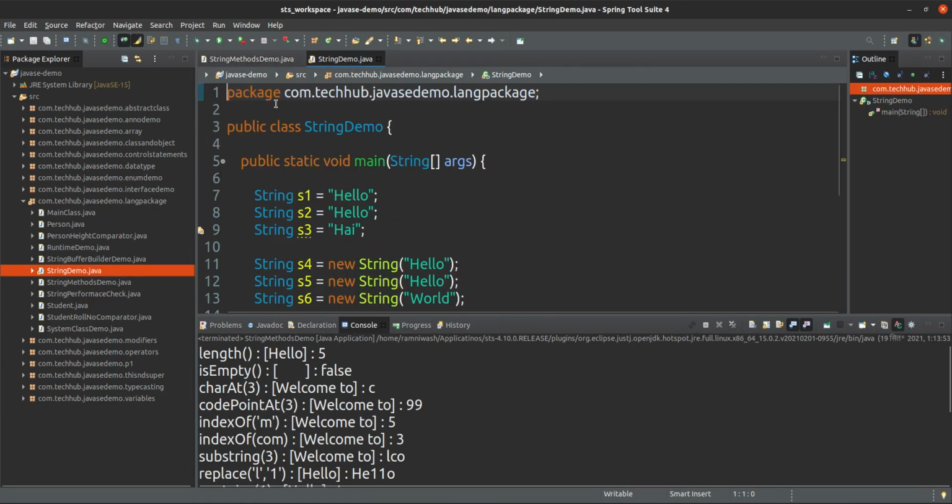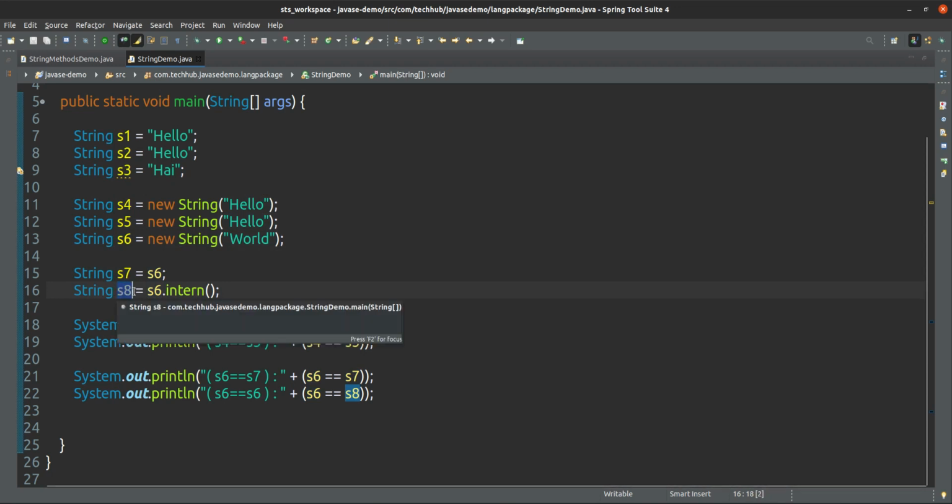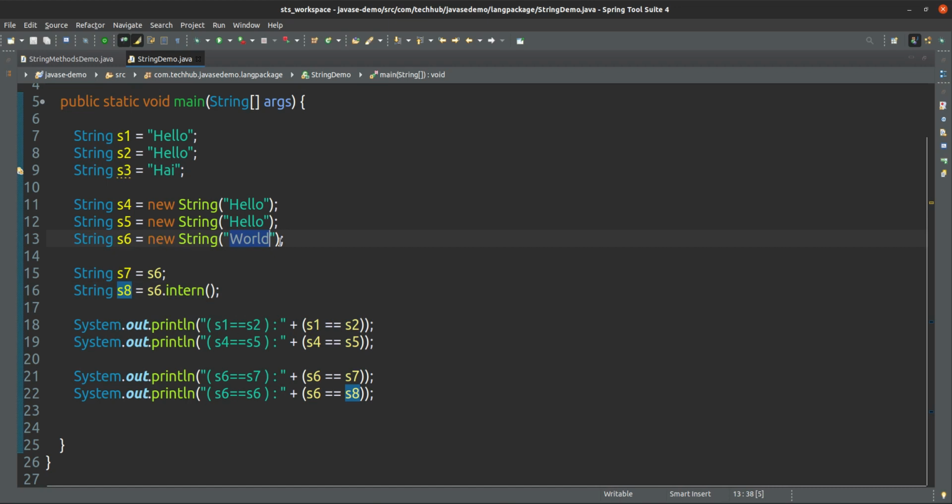Okay, see here we have created the same variables: s1 hello, s2 hello, s3 hi, s4 new hello, s5 new hello, s6 world, s7 pointing to the same reference as s6, and s8 is pointing to the object in the string constant pool, but the value is world only, but this is different.